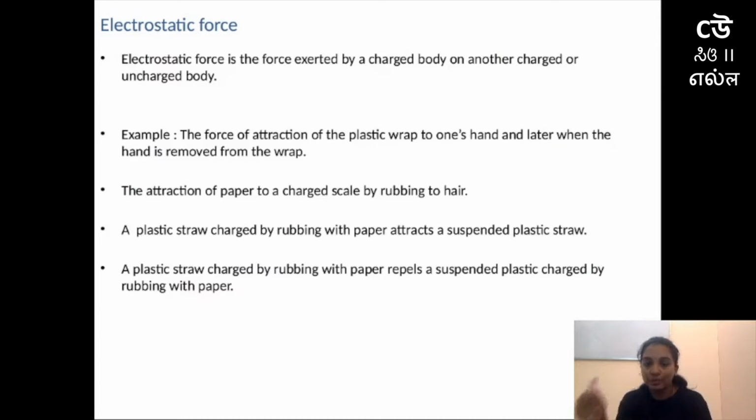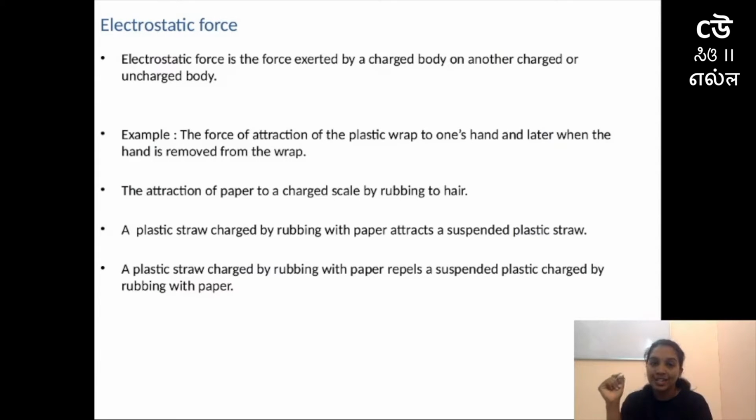But you start using the comb, and once you finish, you again bring that comb near the paper, and what happens is you can observe attraction of paper pieces near the comb.